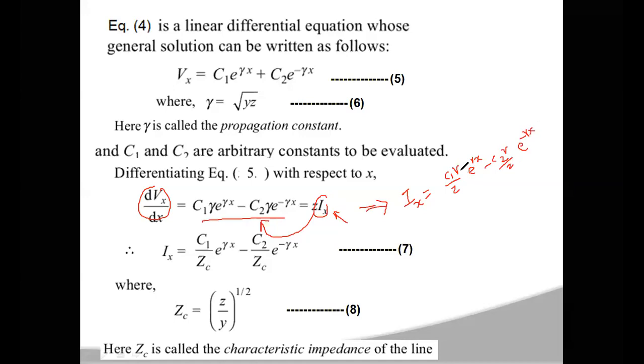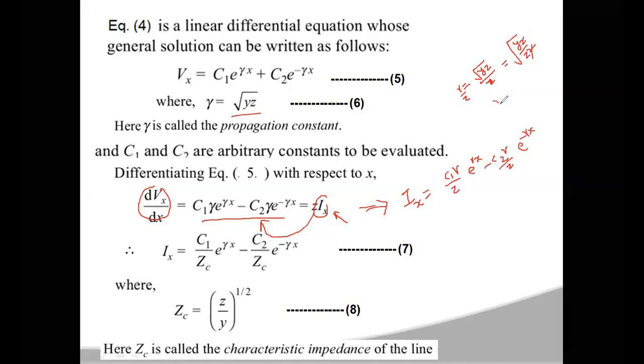Now what is gamma here? Gamma is root yz. Now gamma by z, how can you write it? Gamma by z will become root yz by z. When this z goes inside the root, it becomes small yz by z square, and one z gets cancelled.